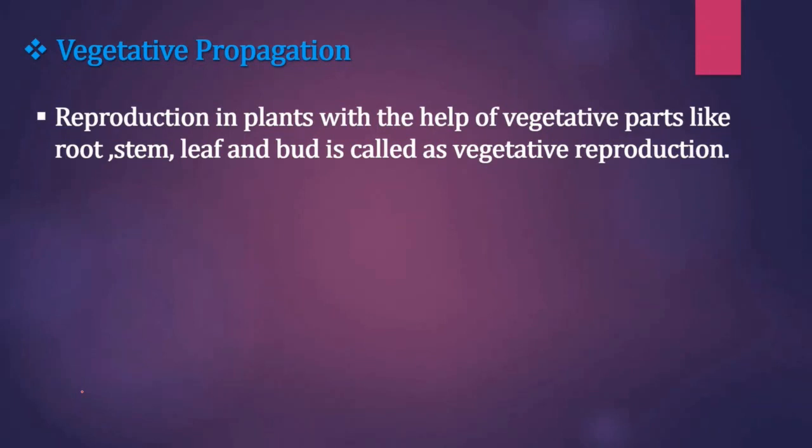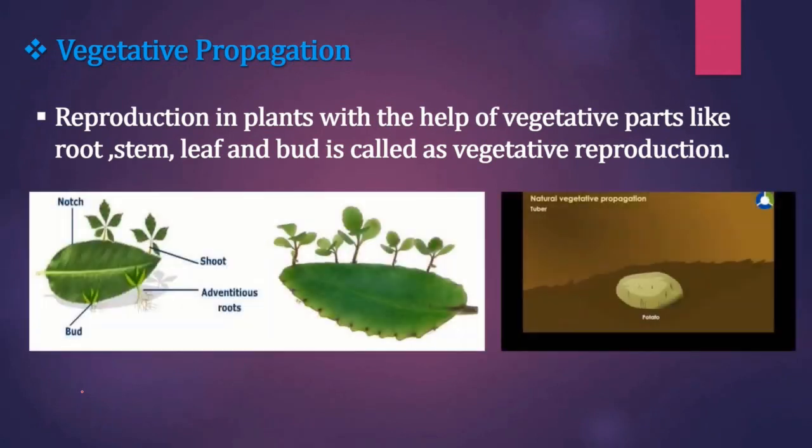Reproduction in plants with the help of vegetative parts like root, stem, leaf and bud is called vegetative reproduction. Vegetative propagation in potato is performed with the help of eyes present on it, whereas Bryophyllum is performed with the help of buds present on the leaf margin.